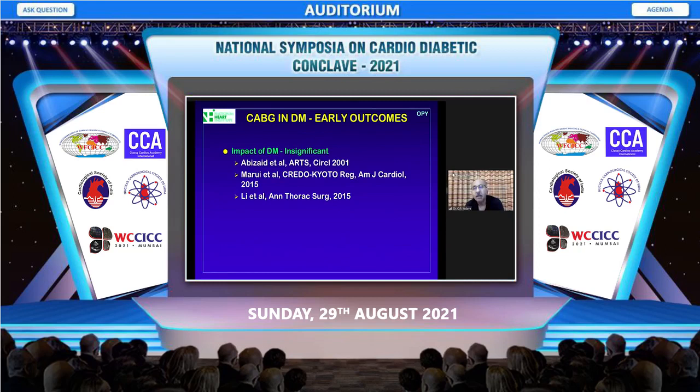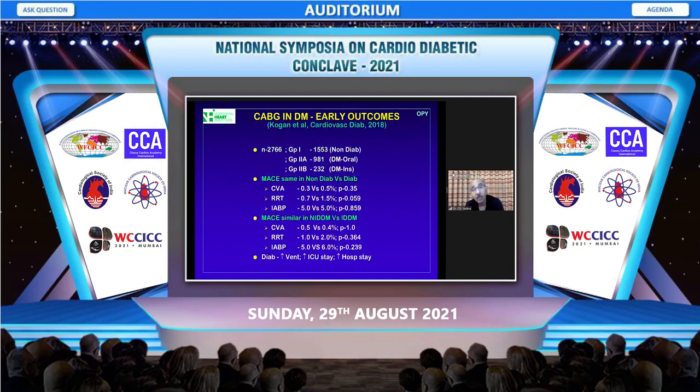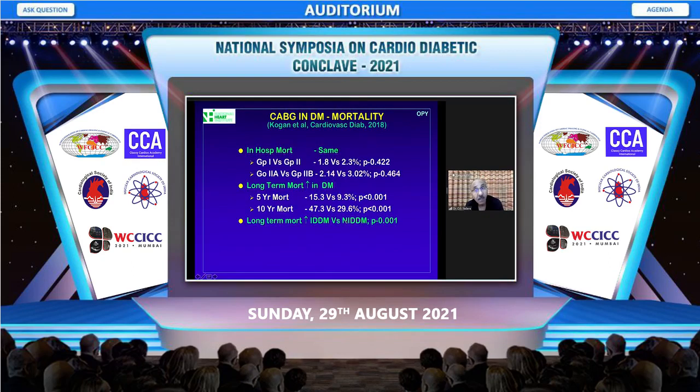What about outcomes? Now, short-term outcomes, in a lot of observational studies, they've said there is no difference between diabetics and non-diabetics, as has also been shown in this RCT between diabetic and non-diabetic and between non-insulin-dependent versus insulin-dependent. There was no difference. There was no difference in in-hospital mortality also, but long-term mortality was increased in diabetic patients.